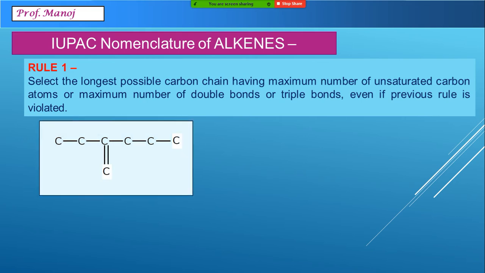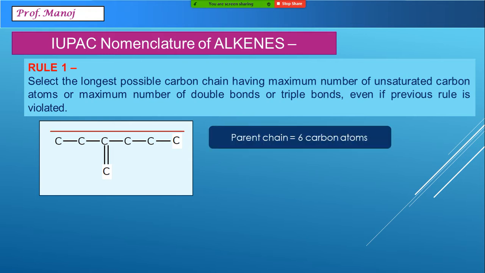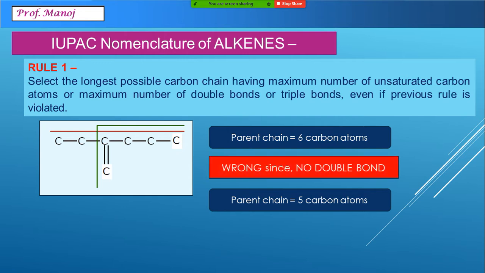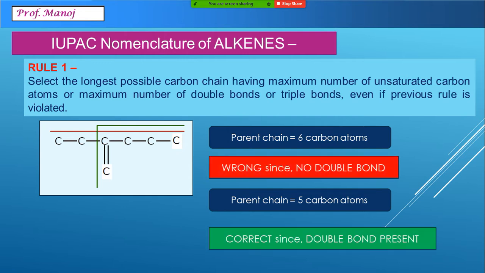In this particular example, the natural instinct is to select this long chain with 6 carbon atoms. But if you select another chain in this direction, we can see this has a lesser number of carbon atoms. But since the 5 carbon chain contains a double bond, that is a correct chain, and the other, although longer, should not be selected as a long chain.